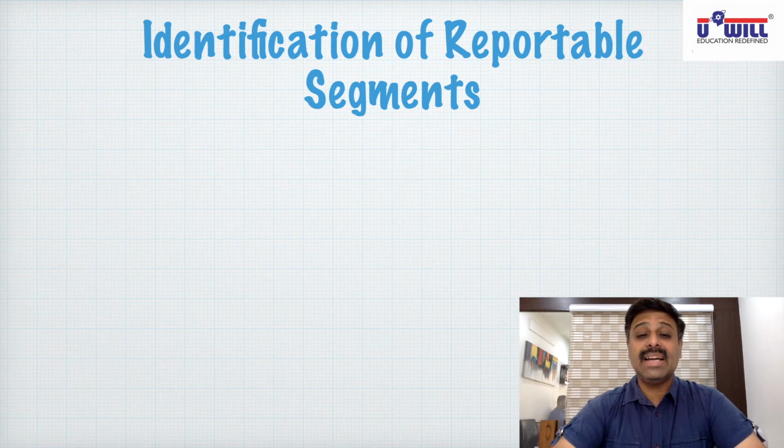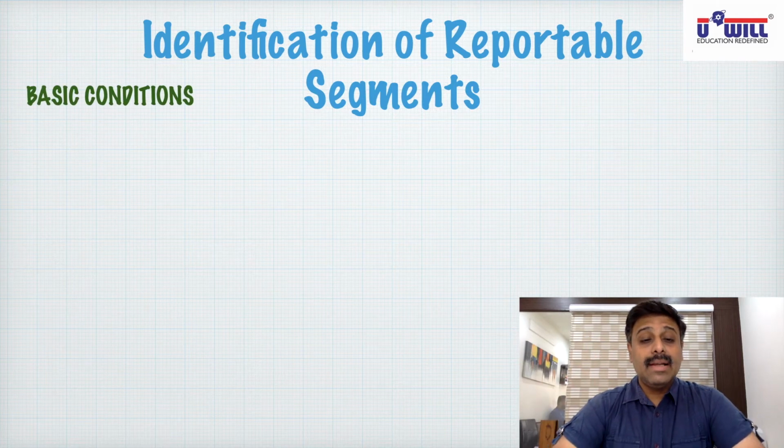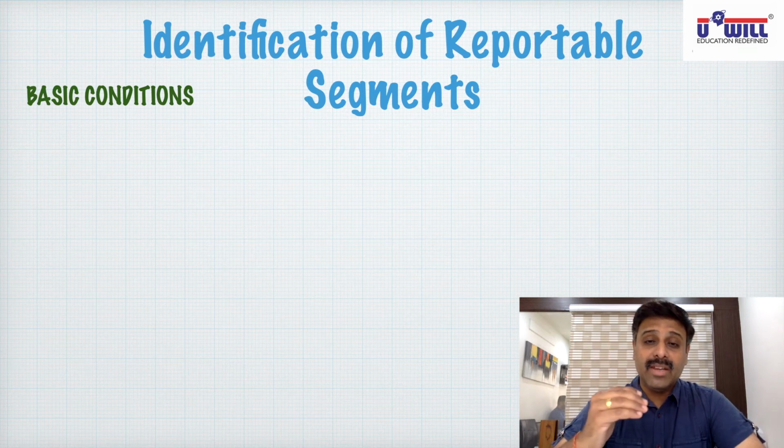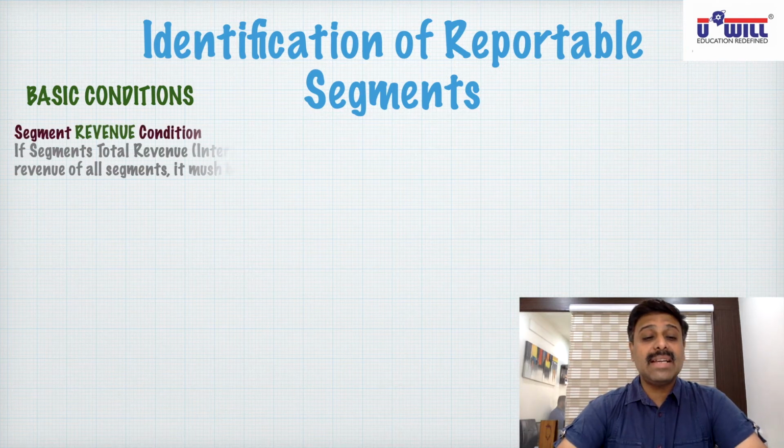So all of you give this heading in your notebooks: identification of reportable segments. In that, first you write down basic conditions. I'll be explaining this to you with the help of an example, so understand it carefully. Example you may not write, just write the conditions, and then we are going to solve the practical examples based on the same. 3 basic conditions are there.